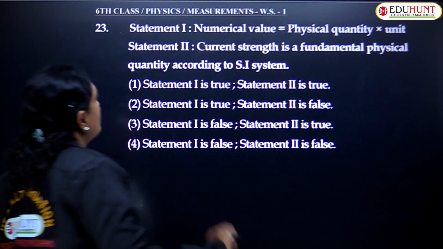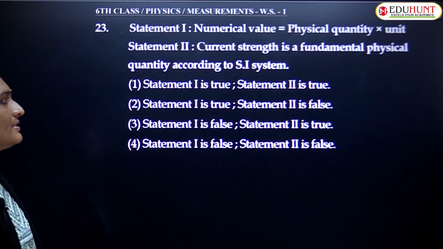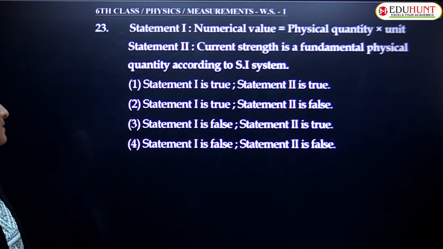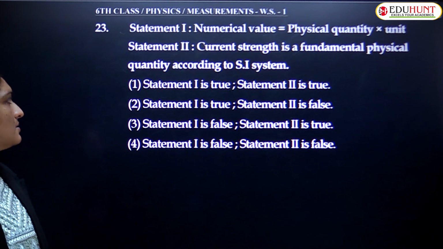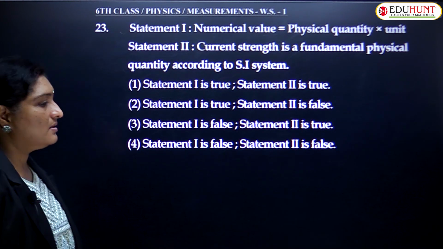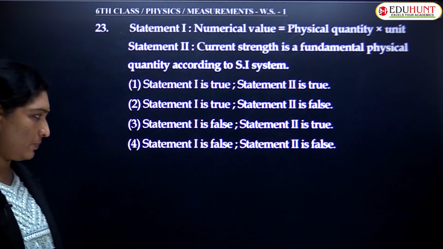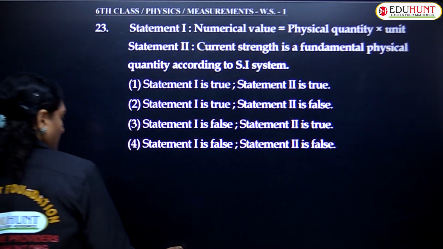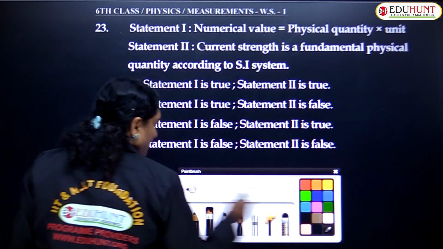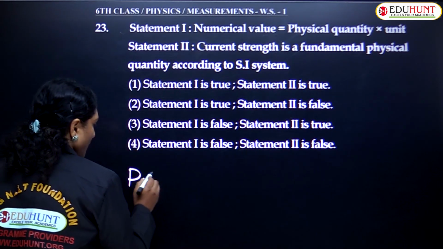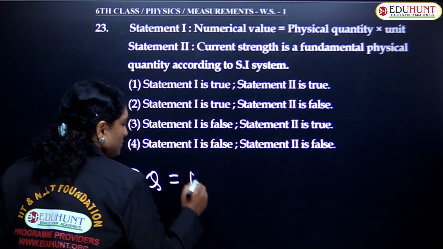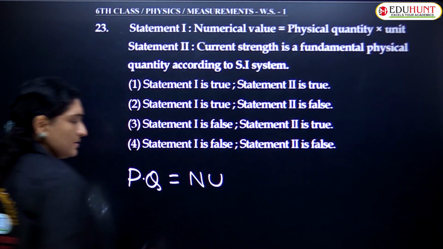Okay. Next, numerical value equals physical quantity into unit. Again, a statement problem. You need to identify which statement is true. In the beginning of the class, I told you that any physical quantity is represented as numerical value into unit.